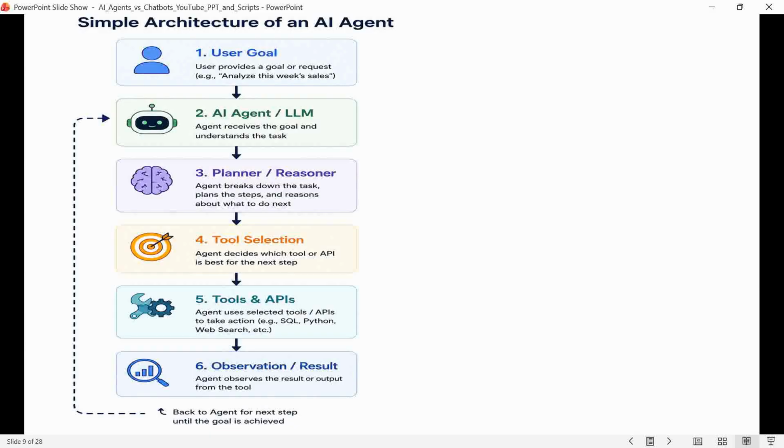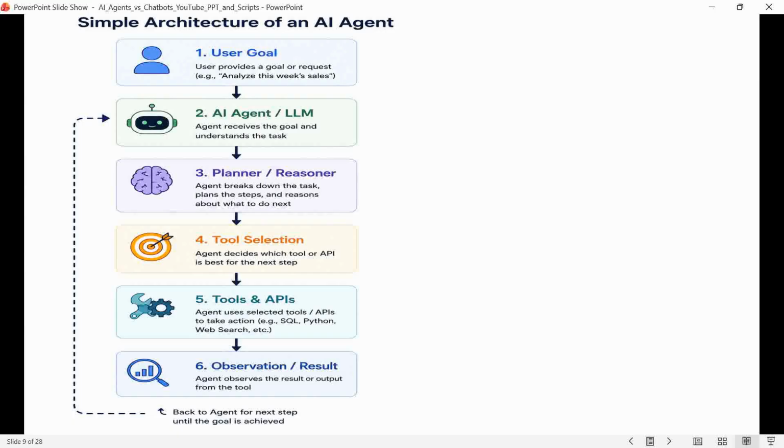Now, let's see the simple architecture of an AI agent. At a high level, the architecture looks like this. The user gives a goal to the agent, the language model decides what needs to be performed, like selecting a tool, receives the results, and uses that result to decide the next step. This loop continues until the goal is completed, or if human approval is required, it asks for it.